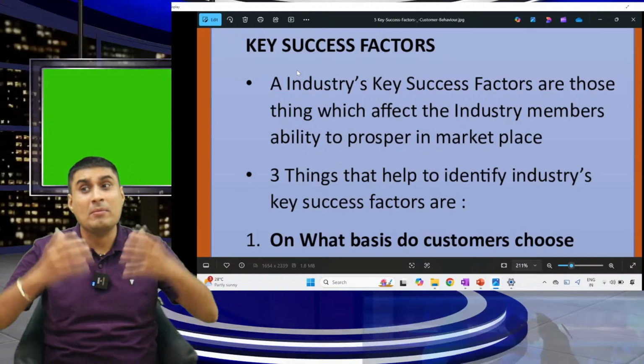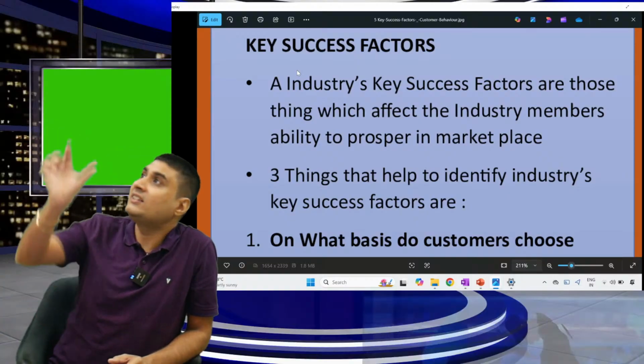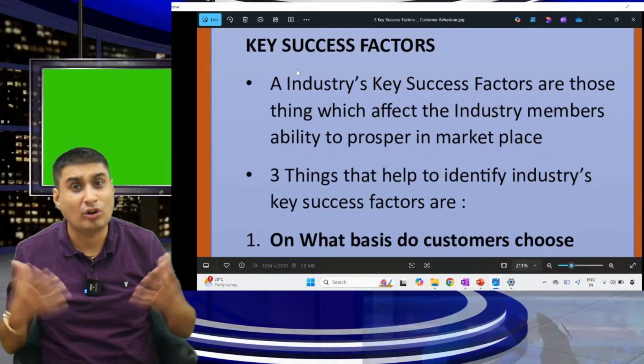Maybe rankers are important. Maybe infra is important. Whatever students tell. So these 4 things we see. These are most important. These are key success factors for teaching.